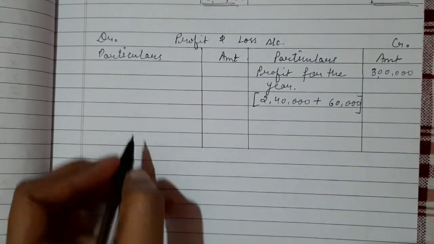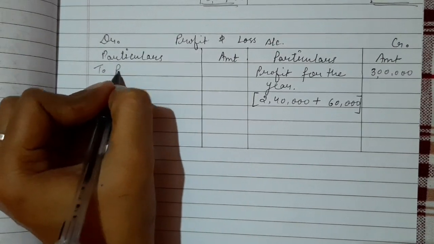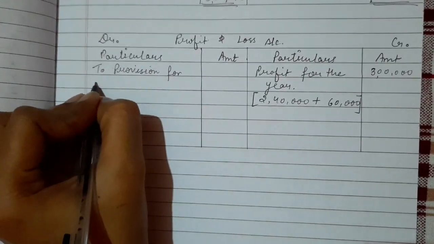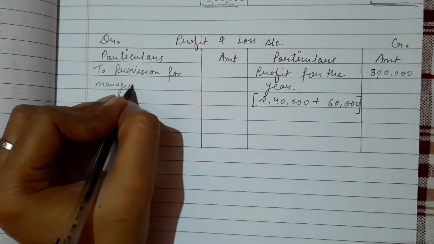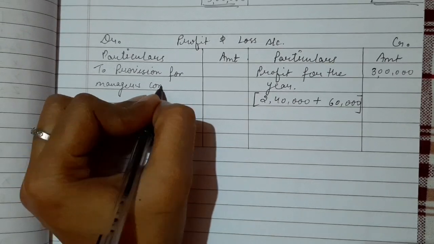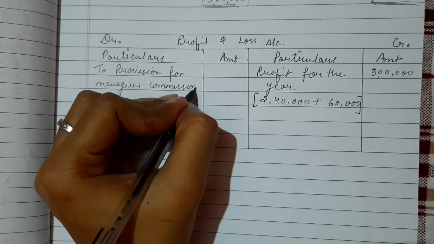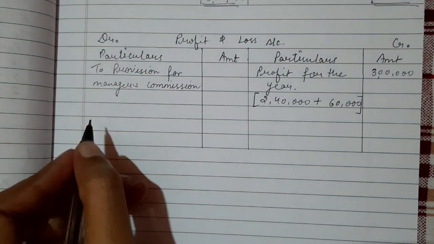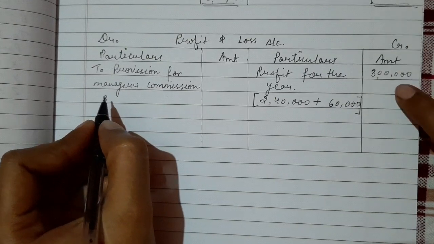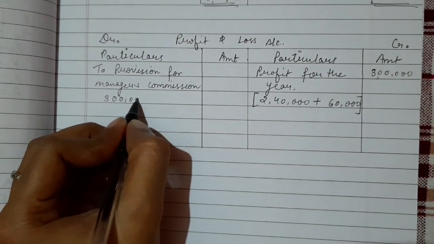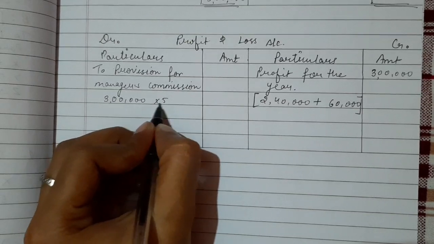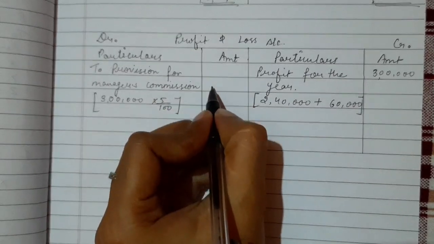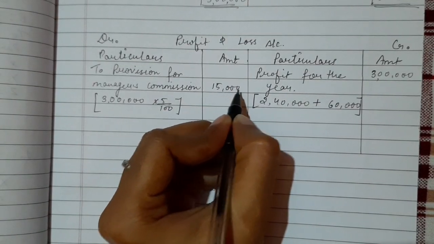And on the debit side, I will write to provision for manager's commission. Right? And manager commission is 5% on the net profits. So profit is 3 lakh and 5% we will calculate. So tell me, what is the 5% of 3 lakh? Yeah, it is 15,000 rupees.